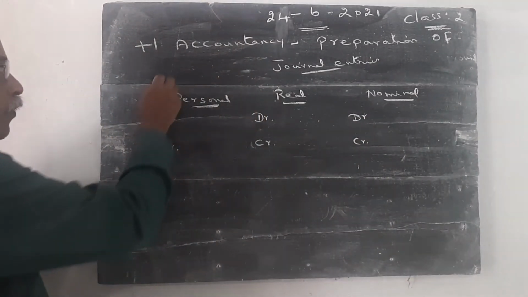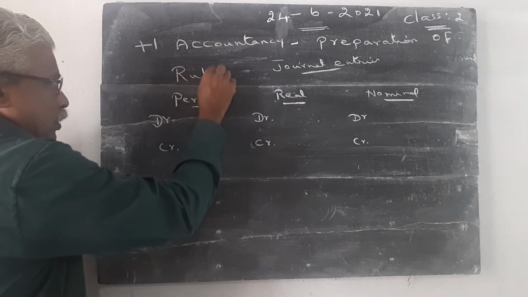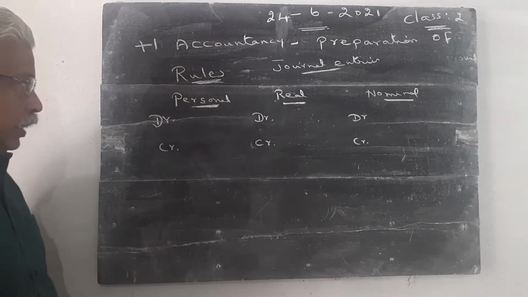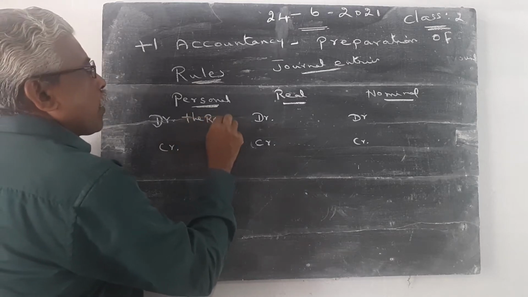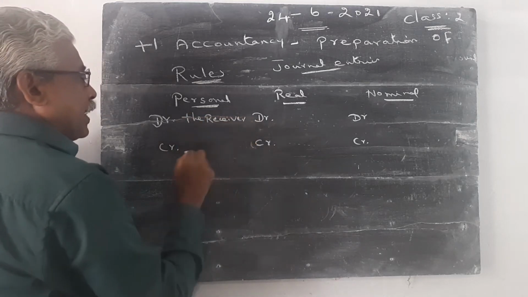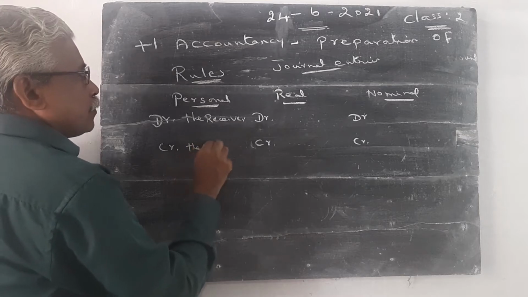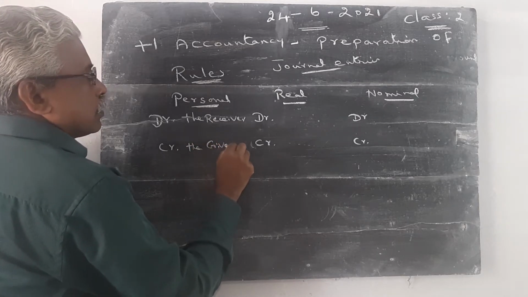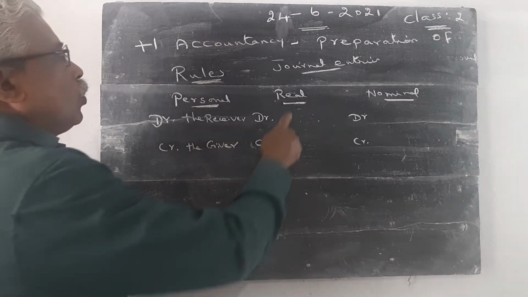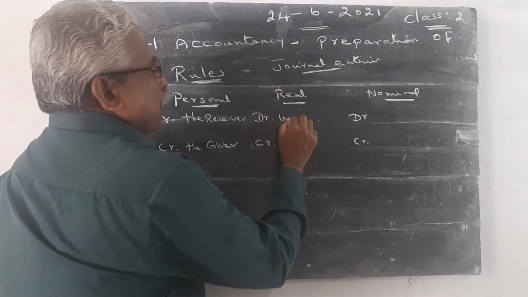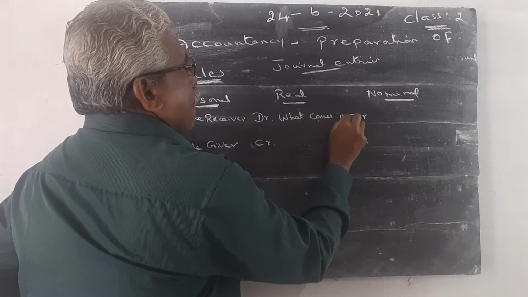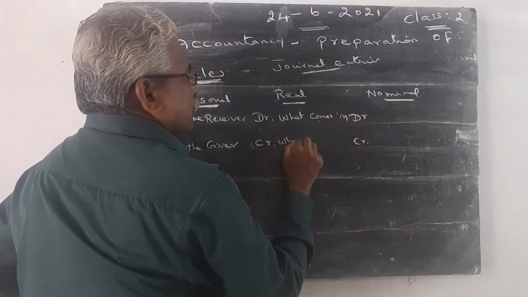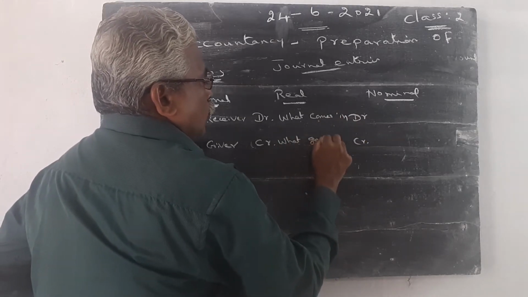The rule of the personal account is debit the receiver, credit the giver. The rule of the real account is debit what comes in, credit what goes out.